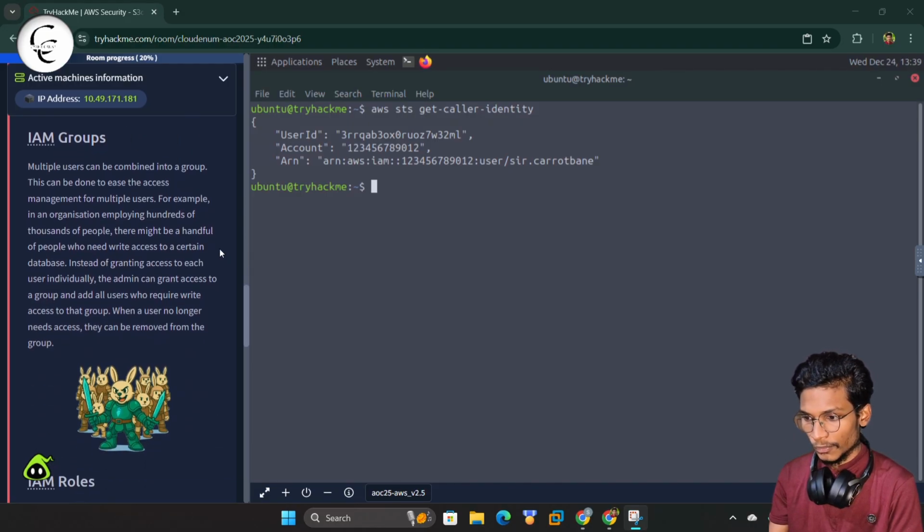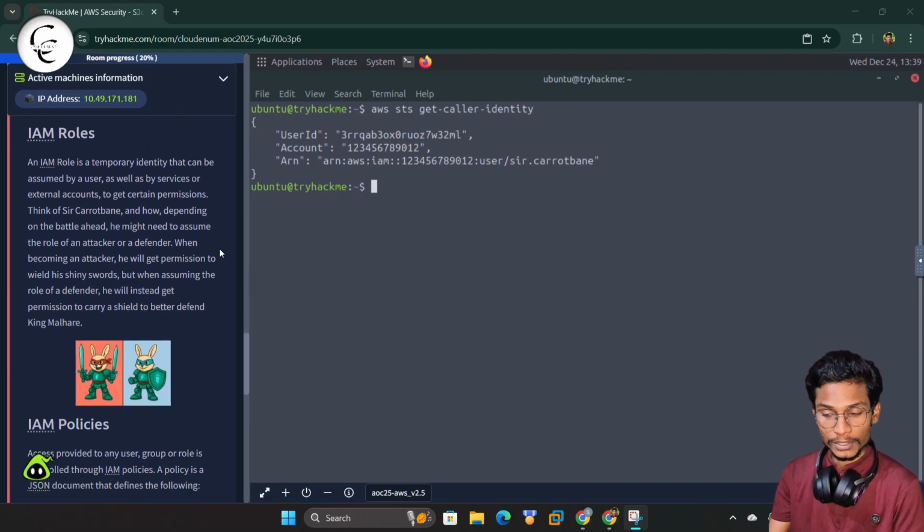Okay, here we have the IAM group. These are multiple user accounts that can be combined in a group. This can be done to ease the access management for multiple users.